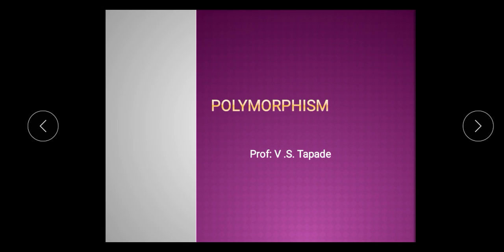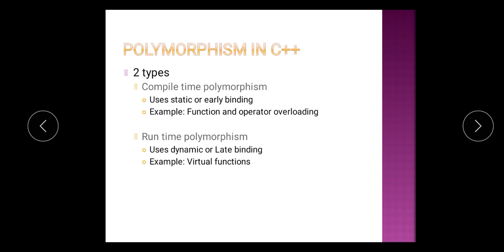Hello everyone. Today we will discuss the polymorphism concept in C++. Polymorphism in C++ is of two types. First is compile time polymorphism and second is runtime polymorphism. Compile time polymorphism is also called static or early binding.